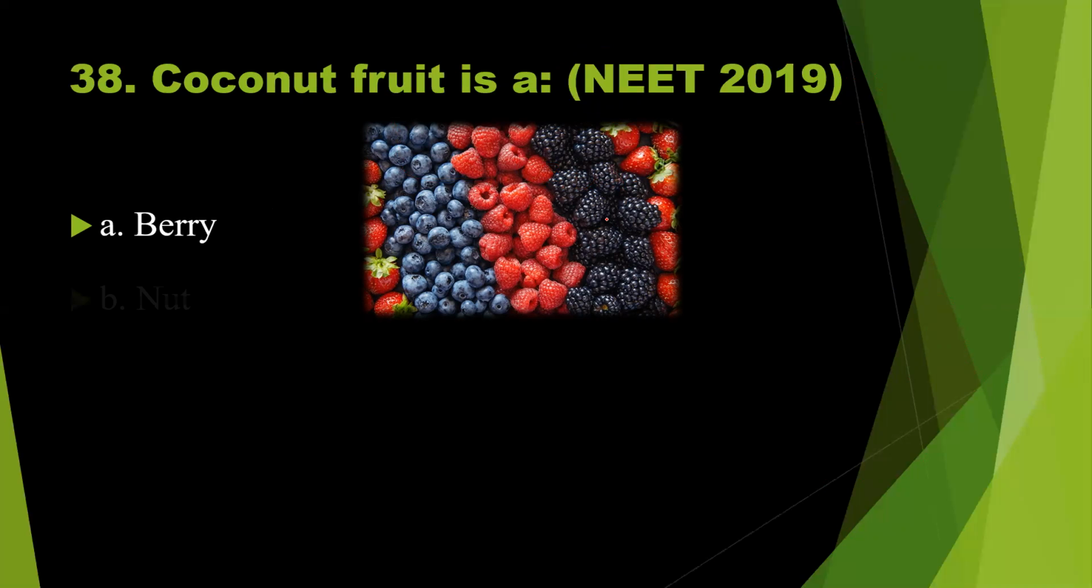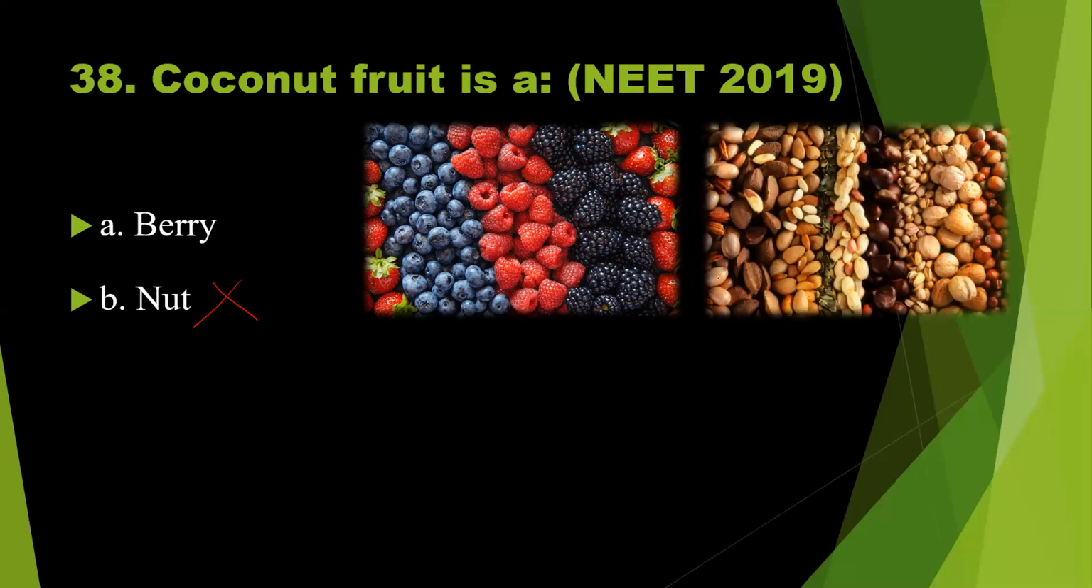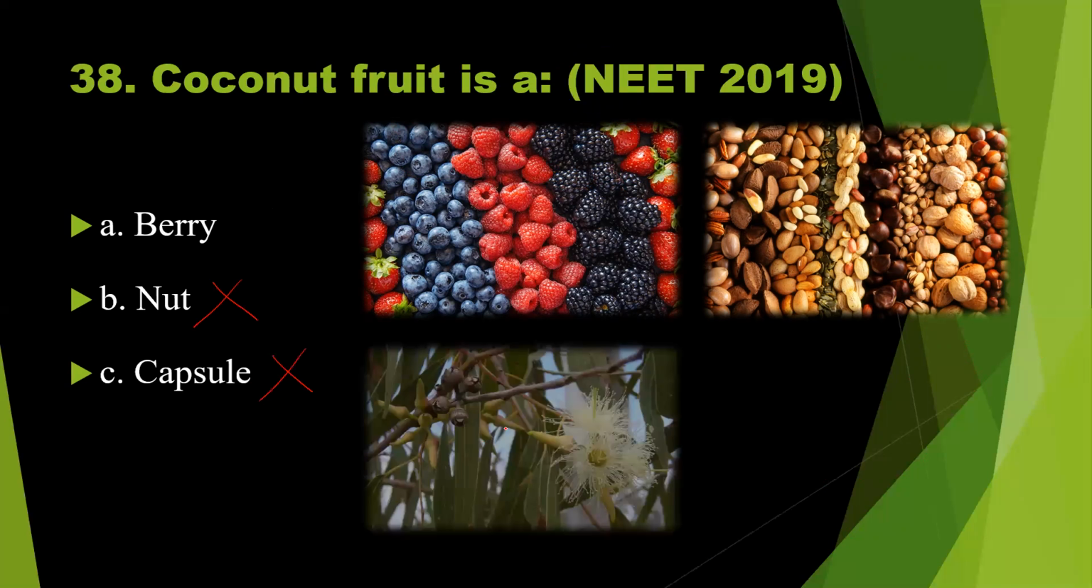The next one is nut. Nut is also wrong. See, these are the nuts, the different types of nuts. Four major types of nuts are mentioned. So next, capsule. Capsule is also wrong. So this is an example for capsule. Eucalyptus, capsule of eucalyptus. So option D, drupe.